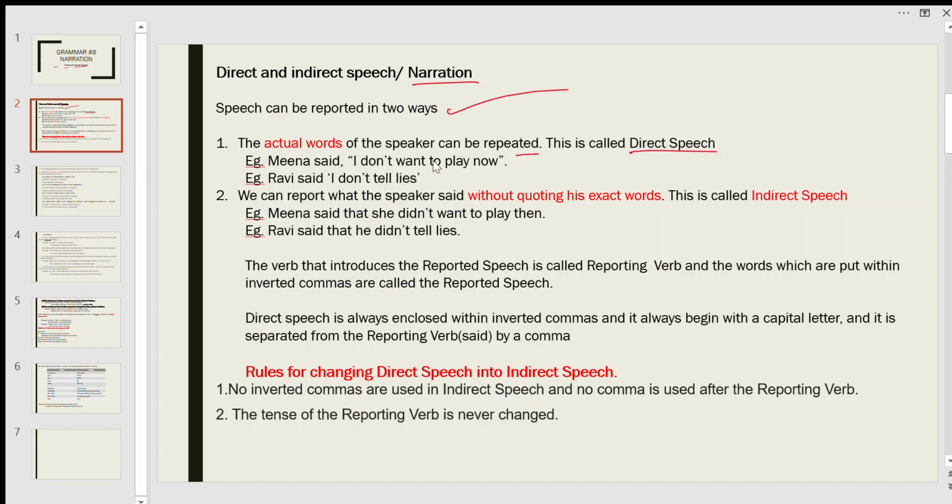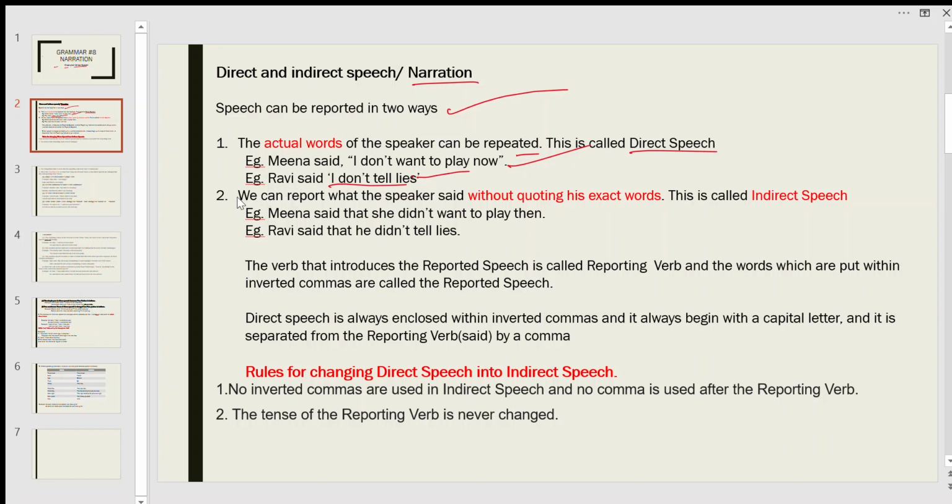For example, Meena said, "I don't want to play now." So this is direct speech. These are the actual words of what Meena said. Ravi said, "I don't tell lies." So this is also direct speech, which are the actual words of Ravi, what he said.